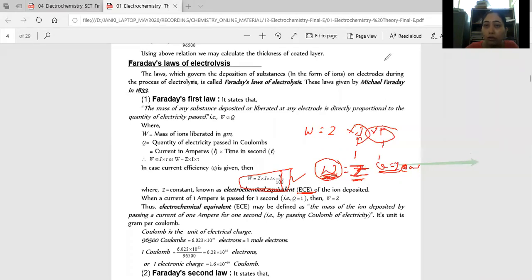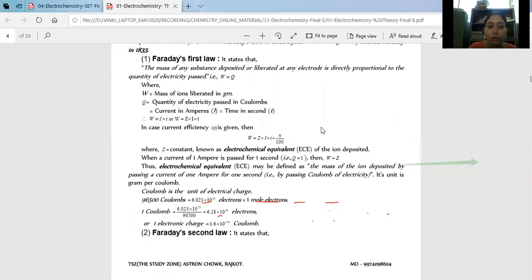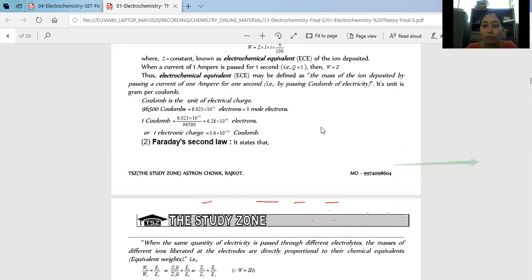So I made all of that very clear. Z is equal to electrochemical equivalent. If 1 ampere for 1 second, it means Q equals 1 and W equals Z. It is also defined as the mass of ion deposited by passing a current of 1 ampere for 1 second, or by passing 1 coulomb of electricity. Now we have the relation of coulomb and Faraday. That is very much known to you.